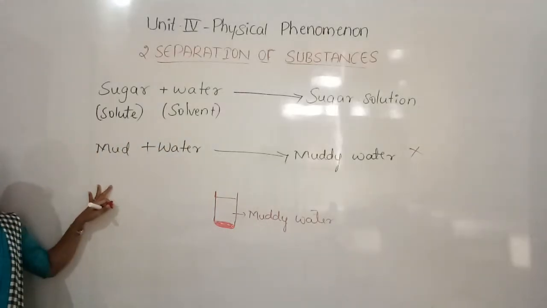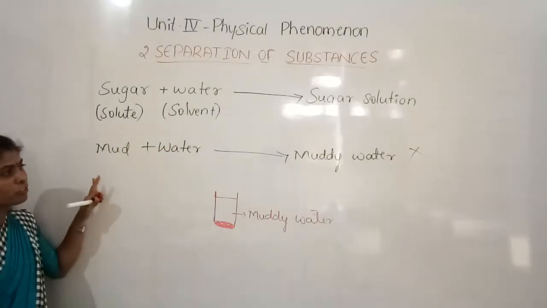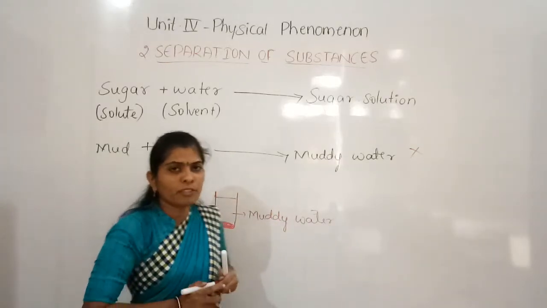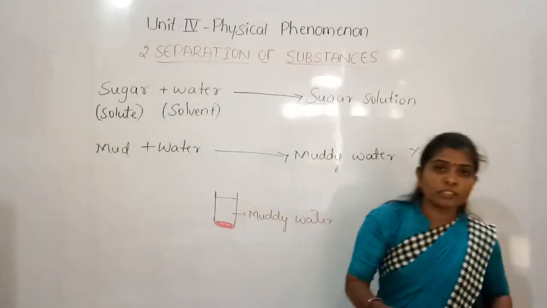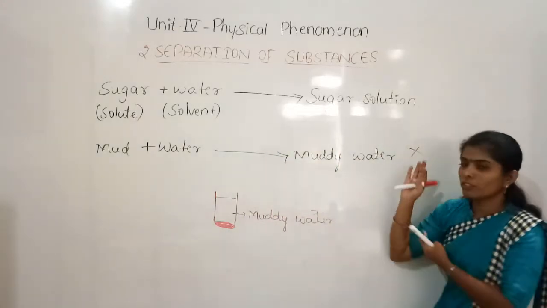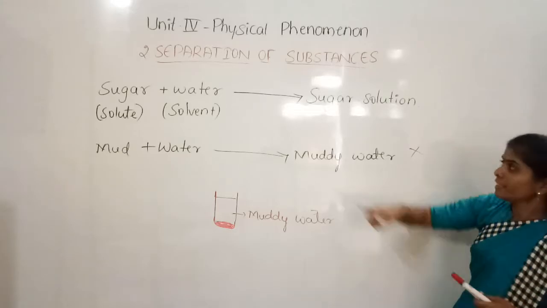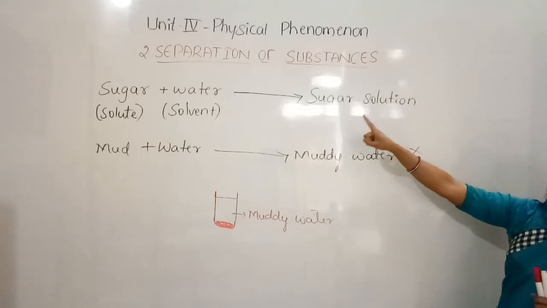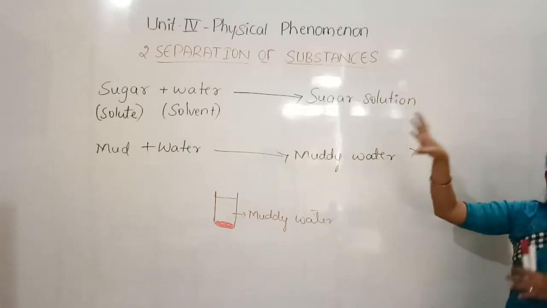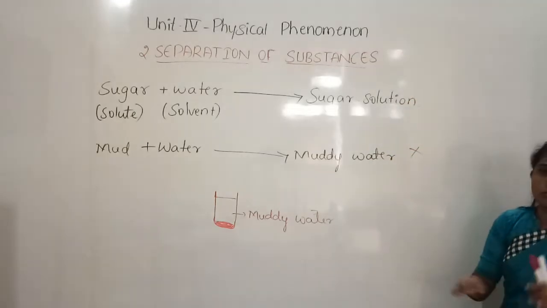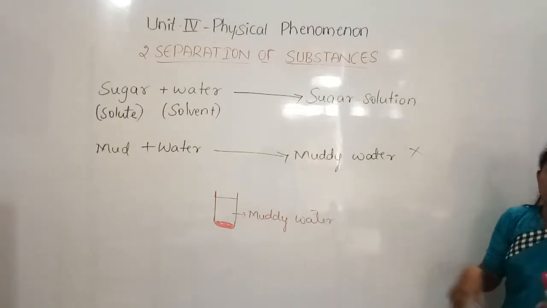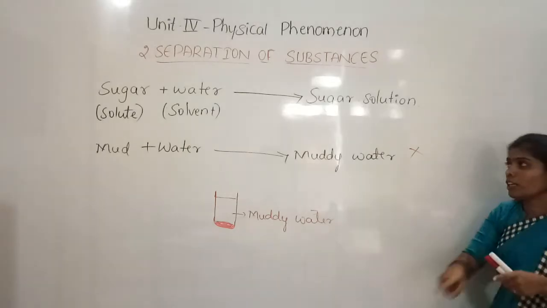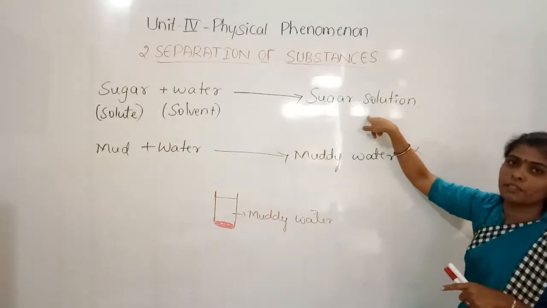the mud, it does not dissolve in the water. Why is muddy water not a solution? Because mud does not dissolve in water. So if the mud does not dissolve in the water, then how can we say that muddy water is the solution, right? A solution is formed only when the solute and solvent are combined together homogeneously, that too uniformly spread throughout the substance, then only we can say that that is the solution.